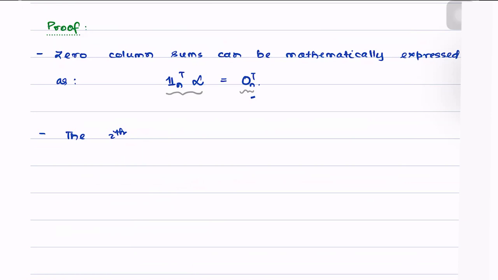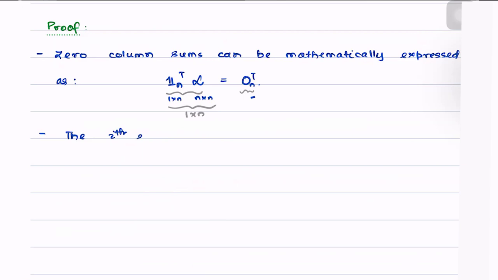Please note that the dimension of this is 1 cross n and n cross n, meaning this here becomes a 1 cross n vector.